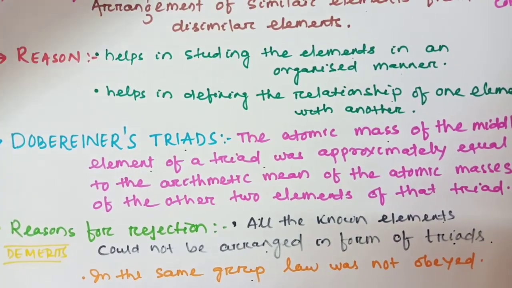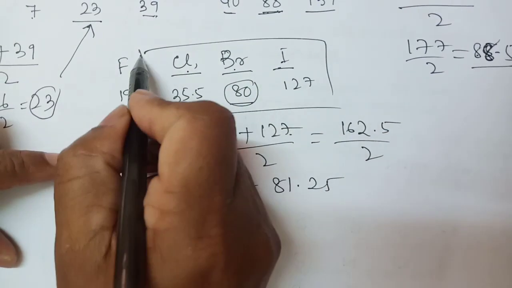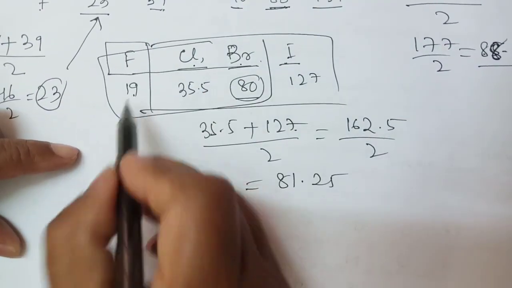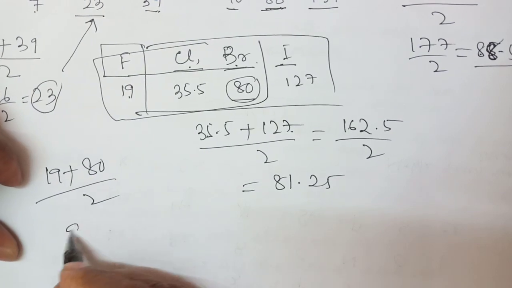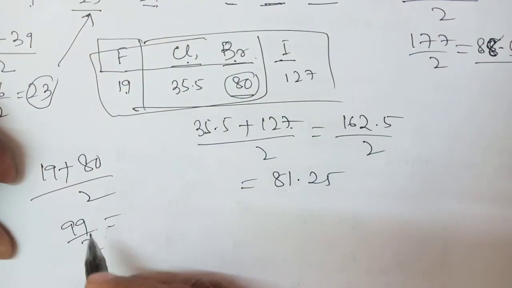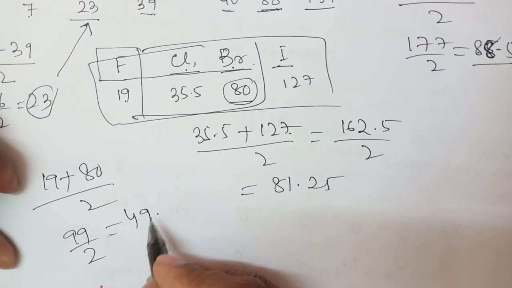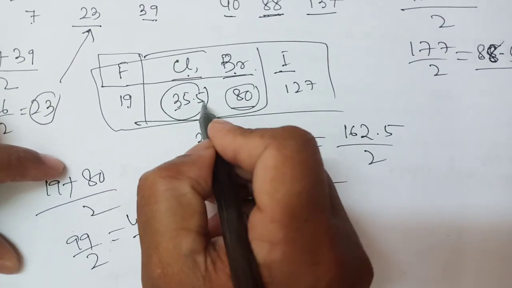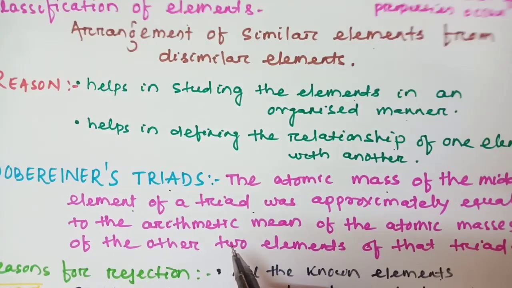An example I am telling: this is one group. Fluorine, chlorine, bromine. So you calculate: 19 plus bromine, 80, by 2. 99 by 2 is 49.5. But how much is given? Chlorine 35.5. Therefore, it is not obeyed. In a group, this law is not obeyed. Therefore, it is rejected.